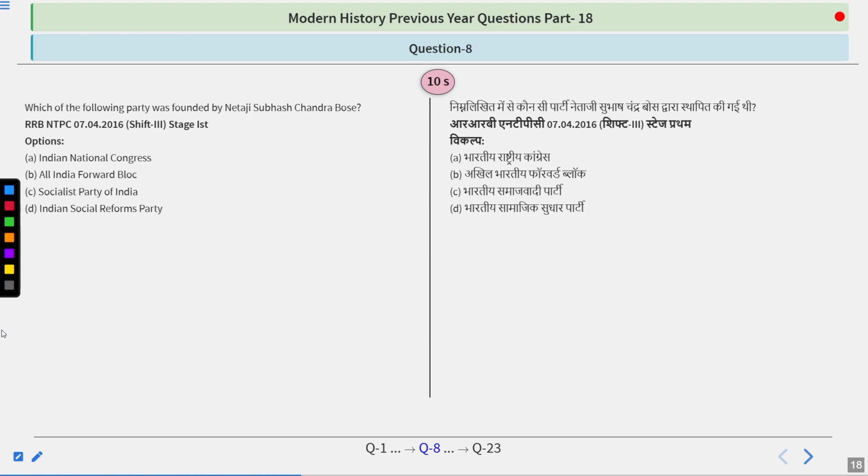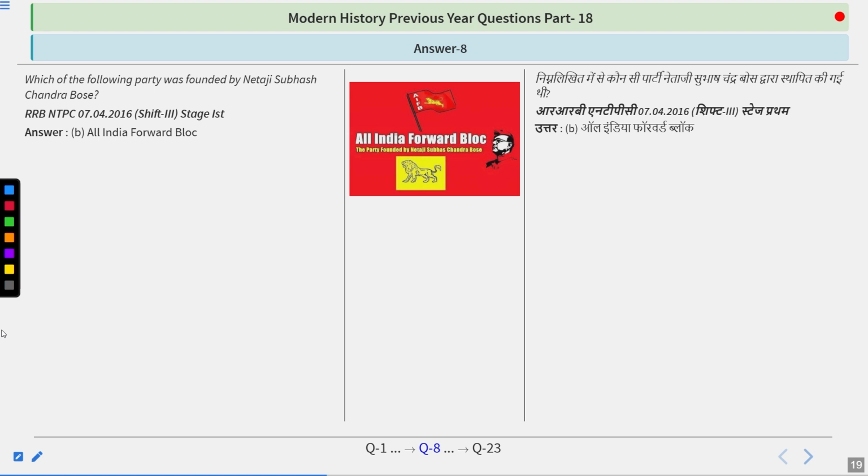Which of the following party was founded by Netaji Subhash Chandra Bose? Options are Indian National Congress, All India Forward Bloc, Socialist Party of India, Indian Social Reforms Party. Think about it. And I guess the answer is simple once again, because the answer is All India Forward Bloc.